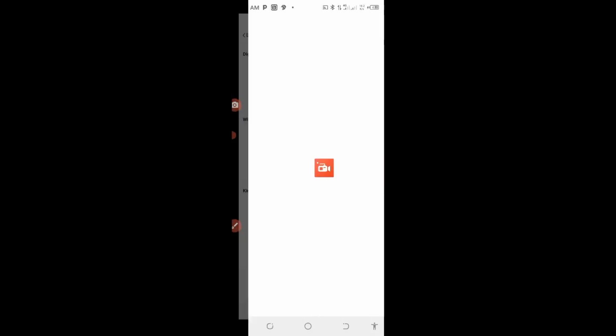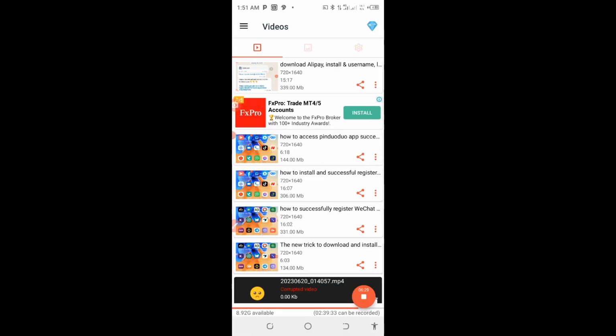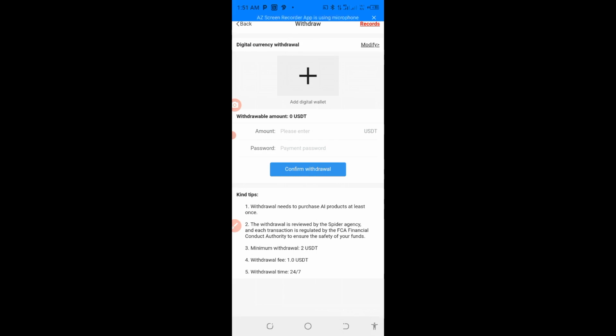That is how you use this, but make sure that you use my referral link so that you'll be given that 10 USDT.